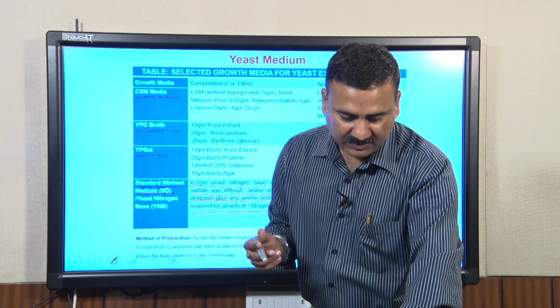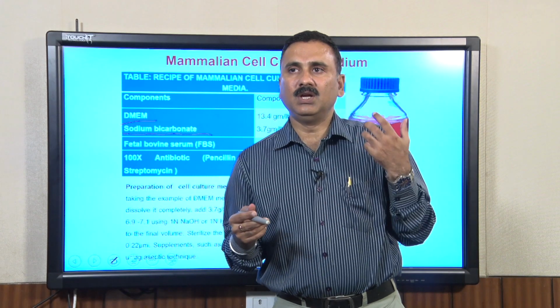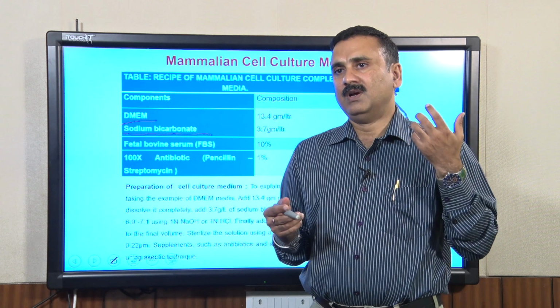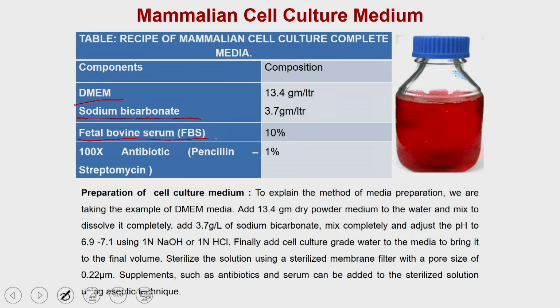Let us move on to the mammalian system. In the mammalian cell culture media, you have the media, which in this case is DMEM. Then you add sodium bicarbonate, which is a buffering agent. Because the mammalian cells require growth factors and hormones, you add fetal bovine serum at the level of 10%.